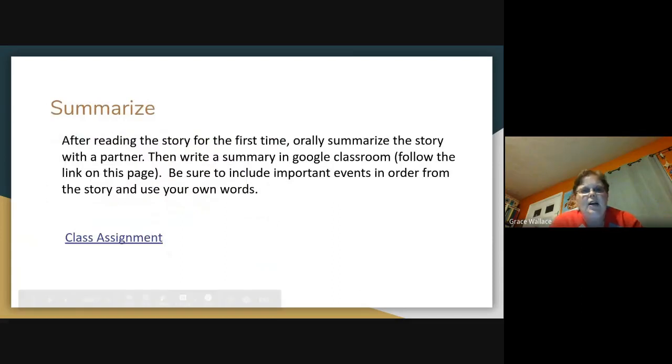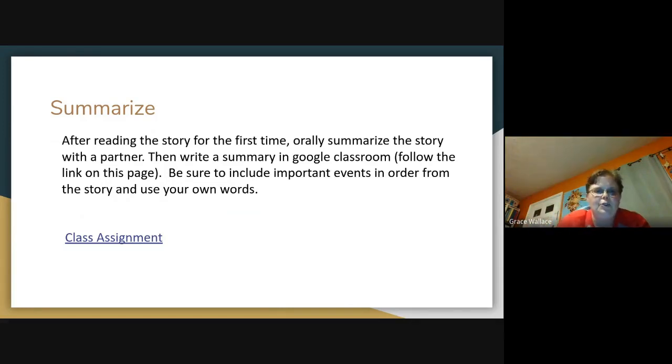All right, so after you've read the story for the first time, I want you to find someone in your house that you can summarize the story with, so you can tell them what happened. Think about beginning, middle, and end. Who were the characters and what was the setting in the beginning? What was the problem of the story? What were the events? And then how does the story end?